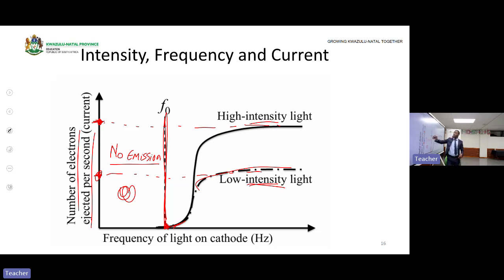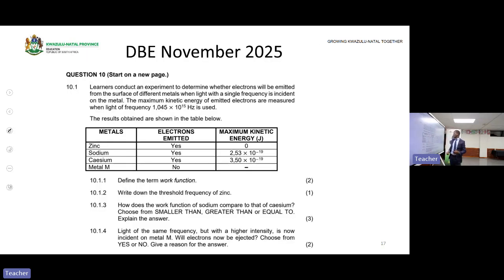Okay, let's look at the example, then I will allow Mr. Zulu to take us through. It says 10.1: Learners conduct an experiment to determine whether electrons will be emitted from the surface of different metals when light of a single frequency is incident on the metal.